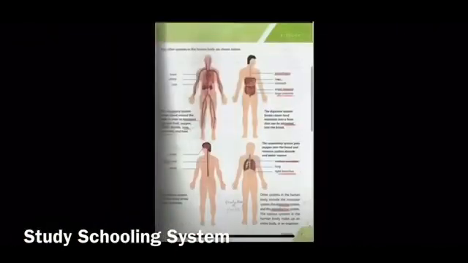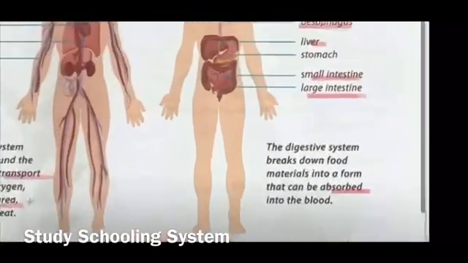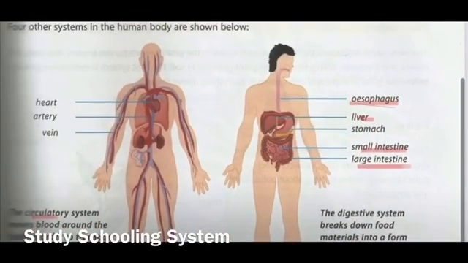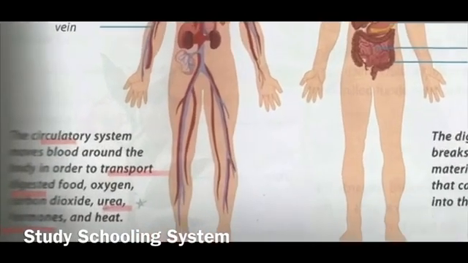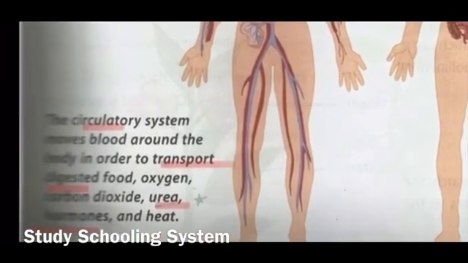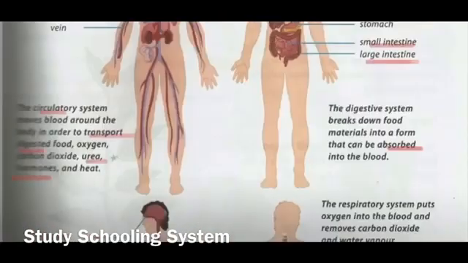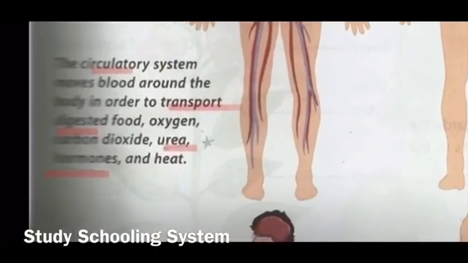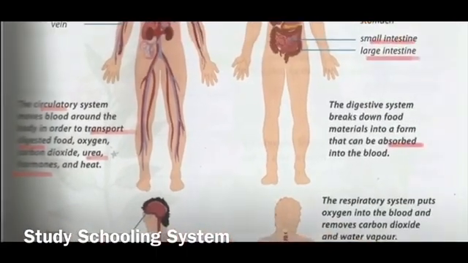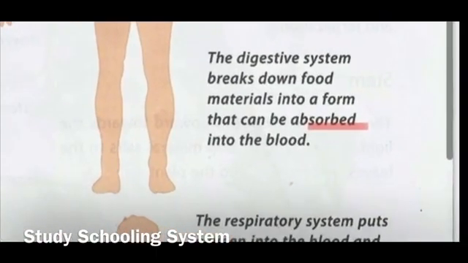Other words from organ and organ system are esophagus, which is the tube that carries your food from your mouth to the stomach. And then your other words are liver, small intestine, large intestine, and then circulatory, transport. And I know it's not really visible, but your other word is digested. And then urea. Your other word is urea and hormones.